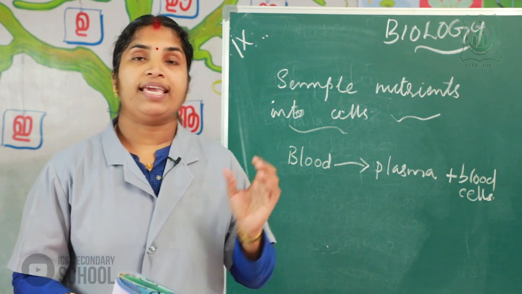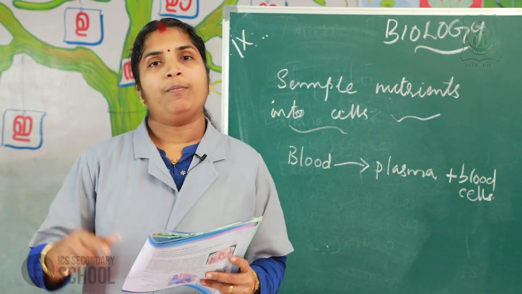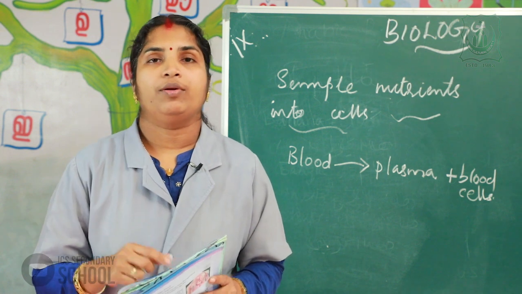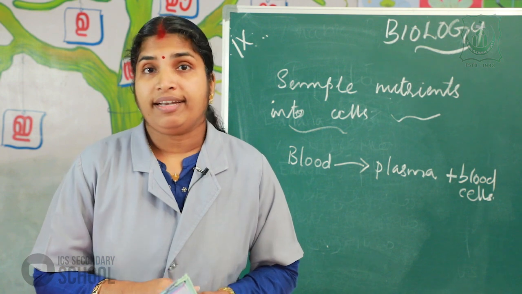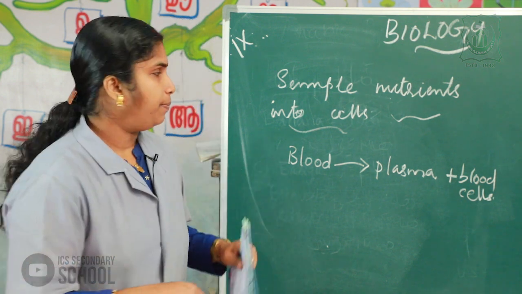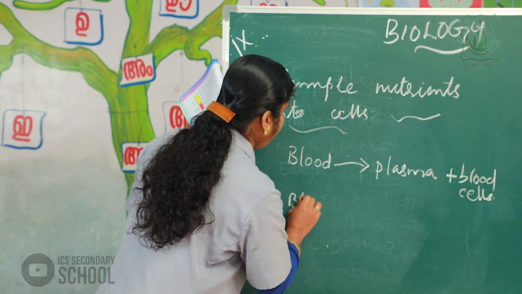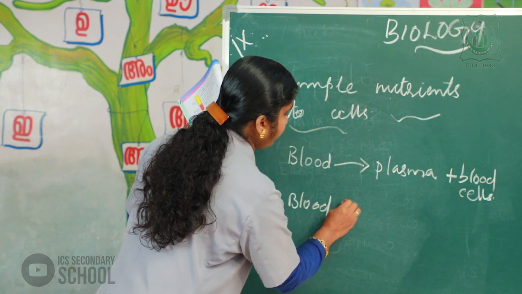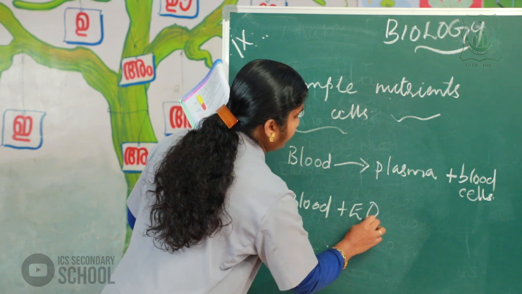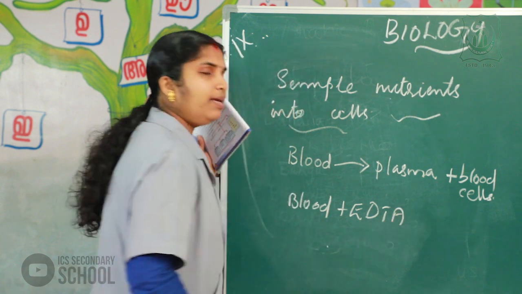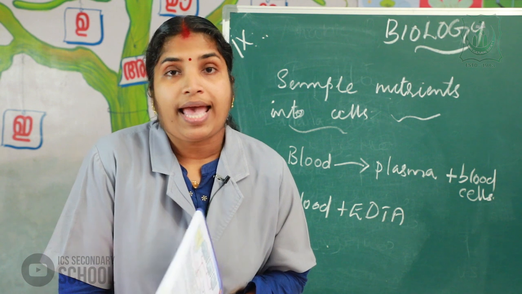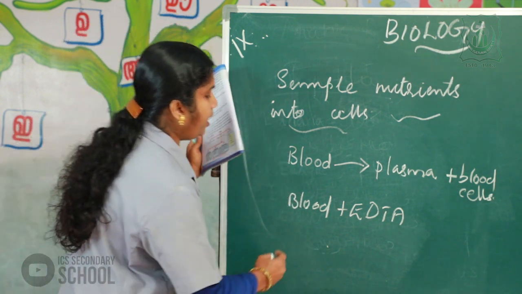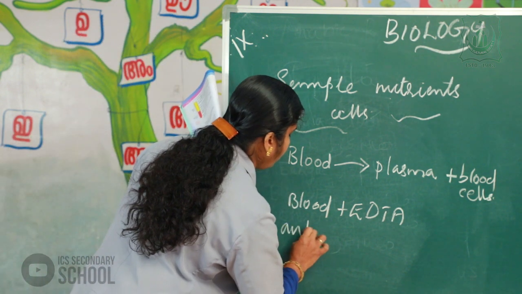First of all, we take a test tube and pour a little amount of blood with EDTA, blood plus EDTA. What do you mean by EDTA? EDTA is a chemical substance. It is an anticoagulant.